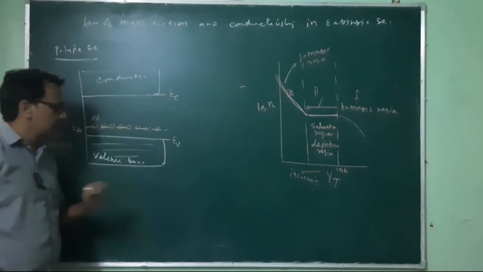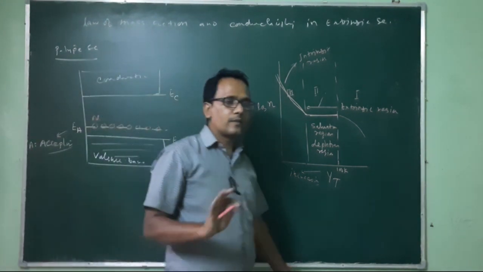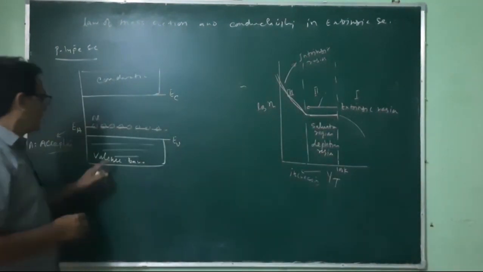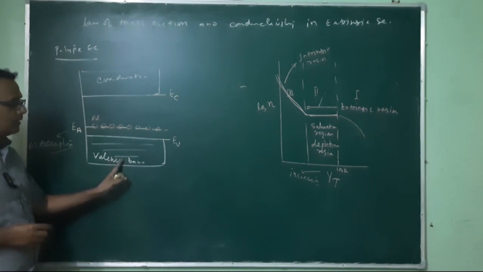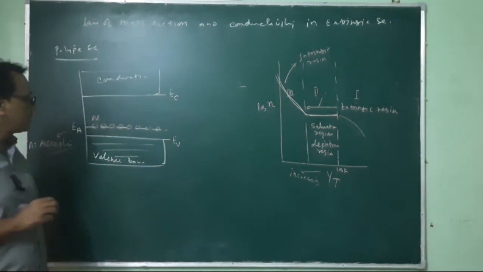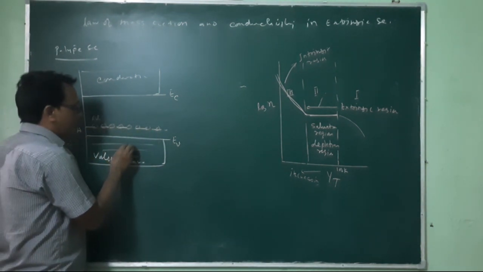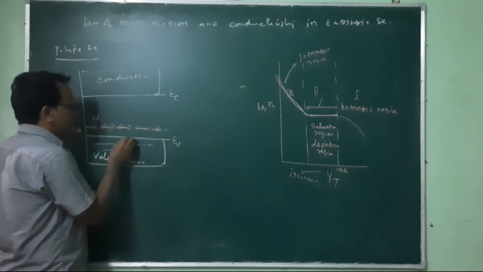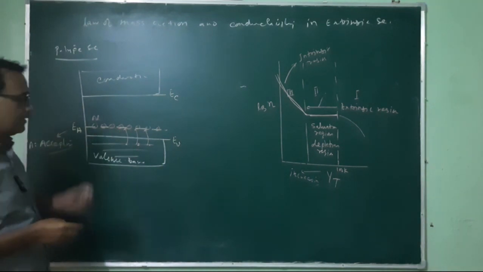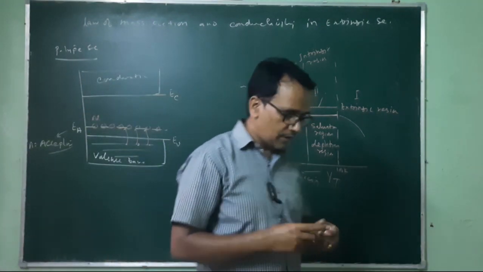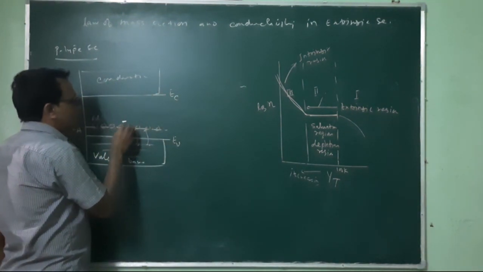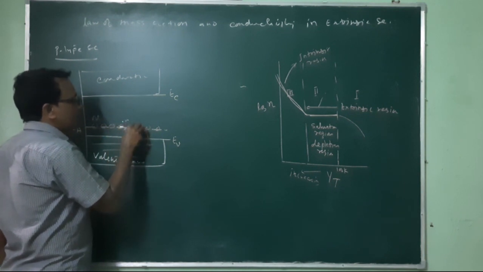Initially, there is no conductivity because there are no free electrons or holes in this case at 0 Kelvin. As temperature increases, the electrons of the valence band start jumping and interacting with these aluminium atoms. Electrons jump from this energy level to here, and when an aluminium atom absorbs that electron it becomes ionized. So now these are aluminium negative ions.